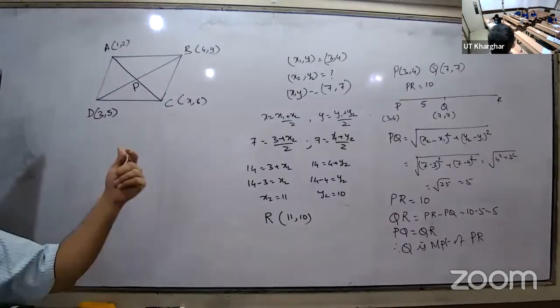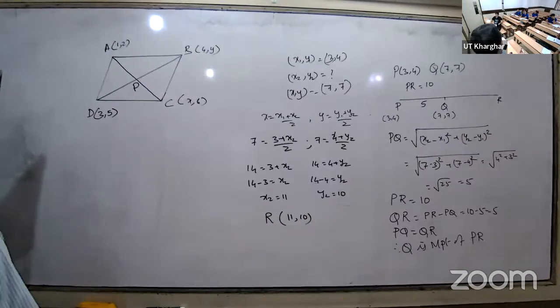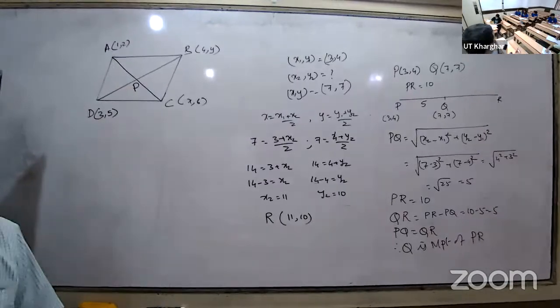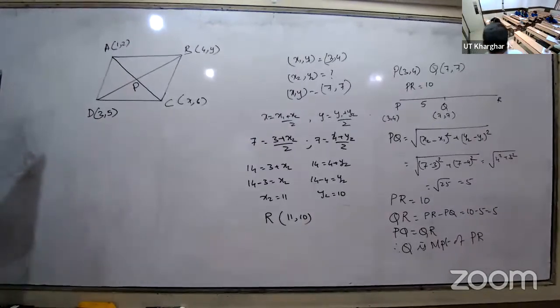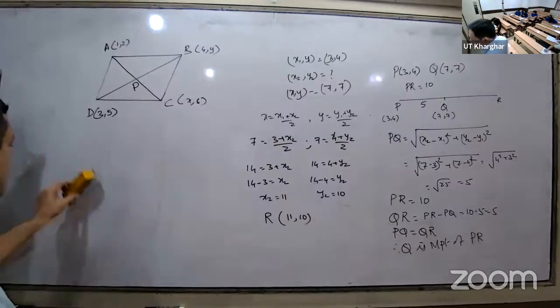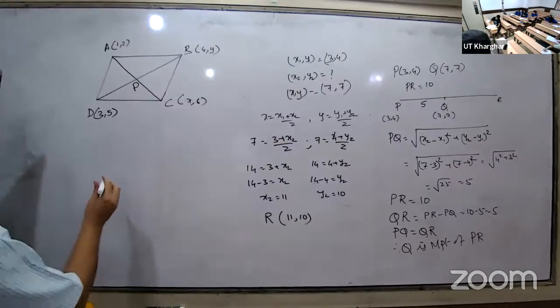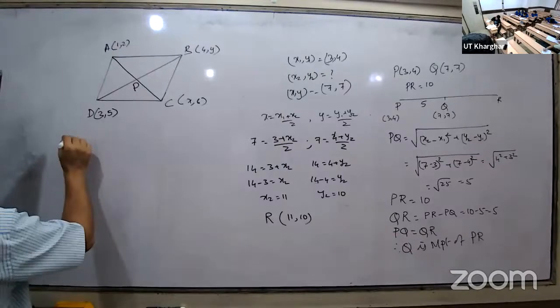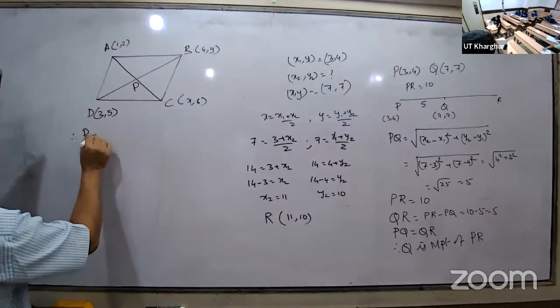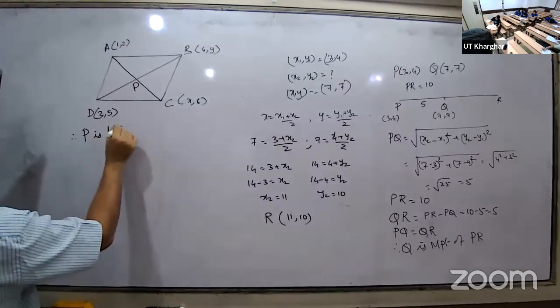Okay. So did you draw the figure? Diagonals of the parallelogram bisect each other. The remaining figure you draw later. Therefore, P is the midpoint.